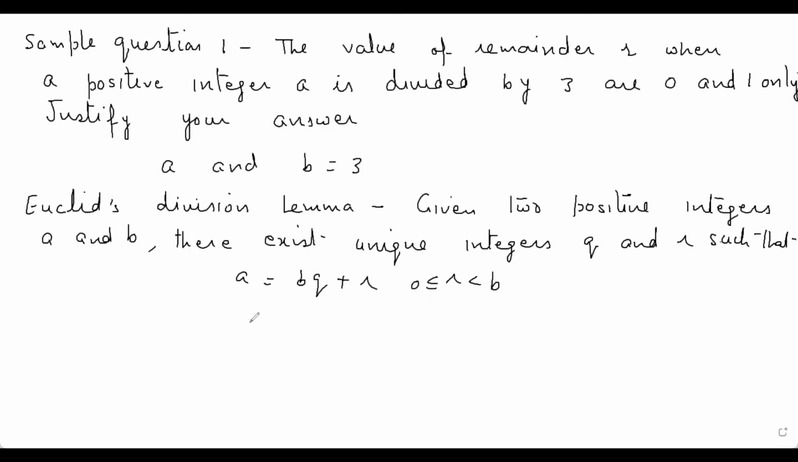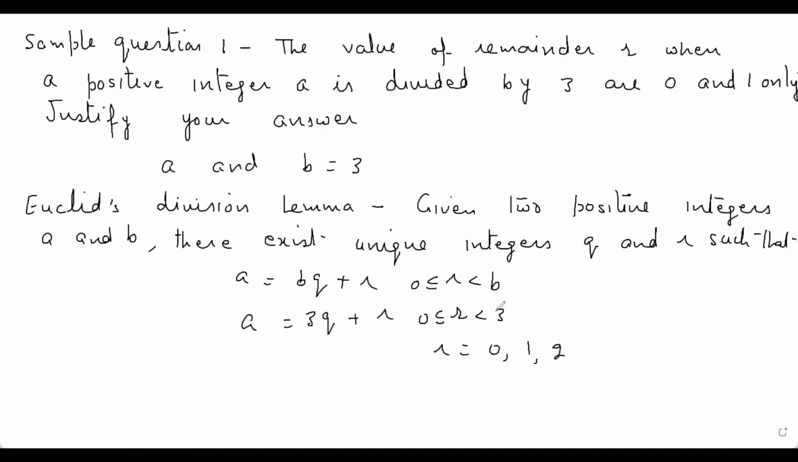Now here a is equal to 3q plus r, and the value of r lies between 0 and 3. It means there is an equality sign here, so r can be 0. There is no equality sign here, so it is less than 3. So the value of r will be 0, 1 and 2.